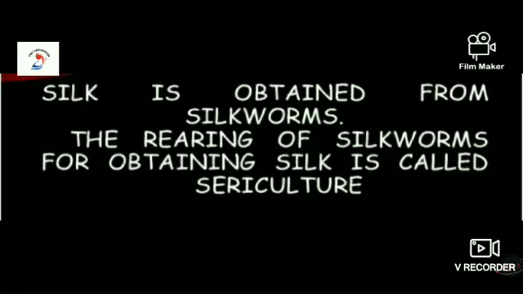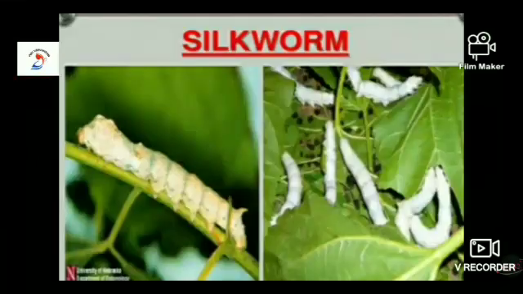Silk. Silk is obtained from silkworms. The rearing of silkworms for obtaining silk is called sericulture. We will be reading about the life cycle of silkworms in the upcoming session. About silkworms, it takes about 110 silkworm cocoons to make one good silk. The length of thread making the cocoon may range between 600 meters and 1500 meters.